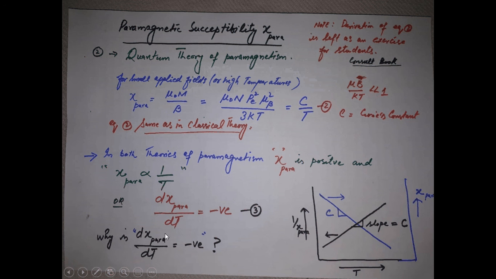Here is an important question again for you: why is the temperature coefficient of the paramagnetic susceptibility negative? Of course, its answer is present in the notes I have given you. So it is left again for you.